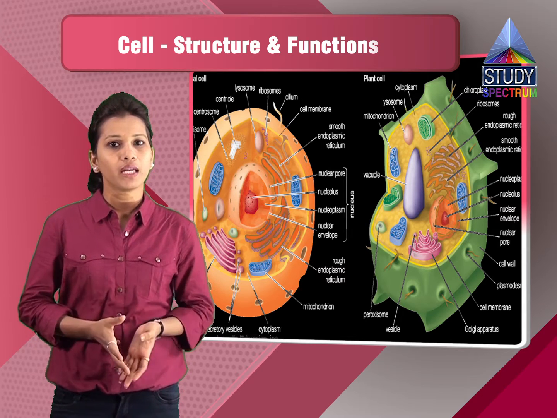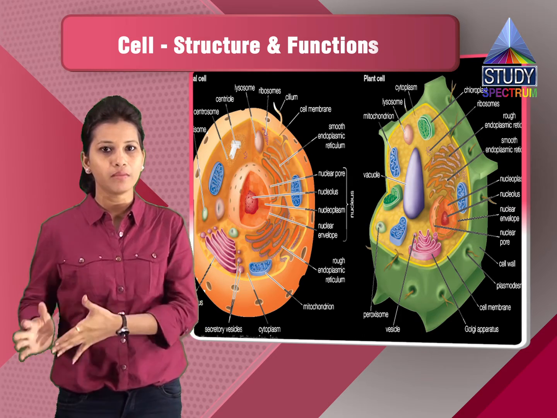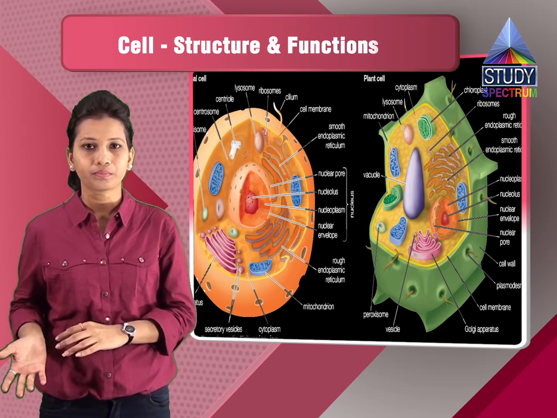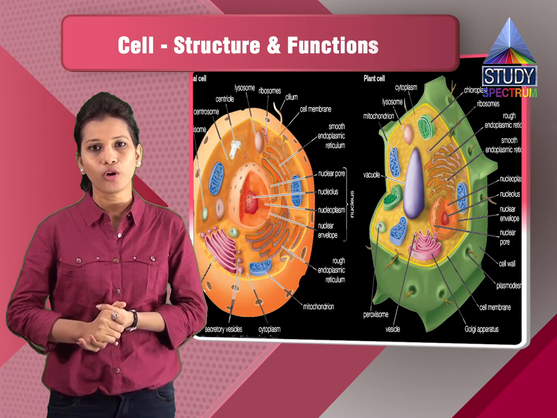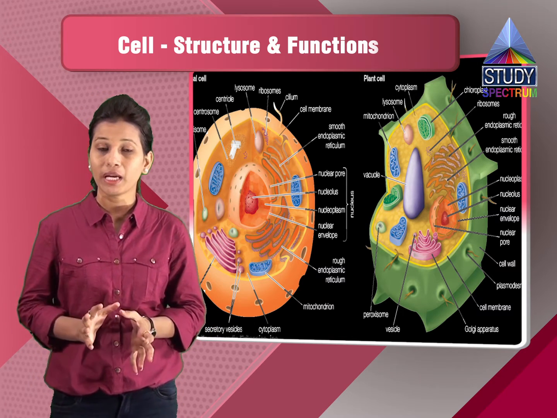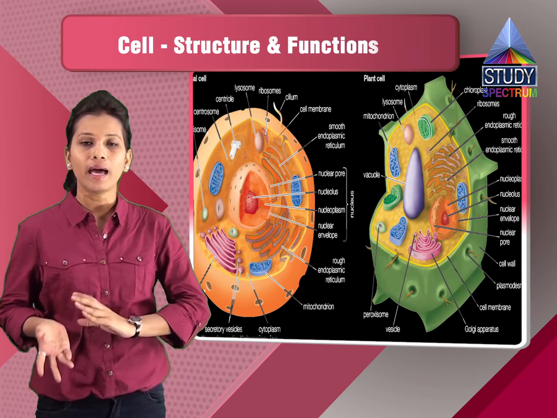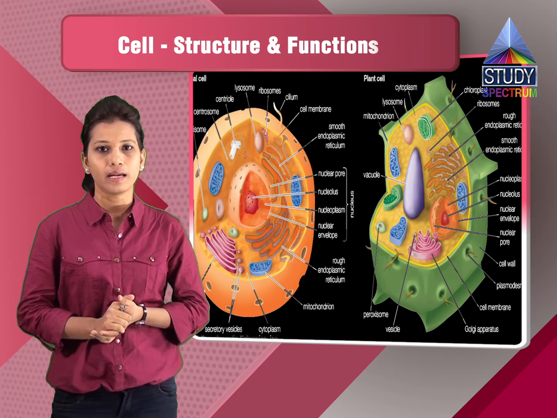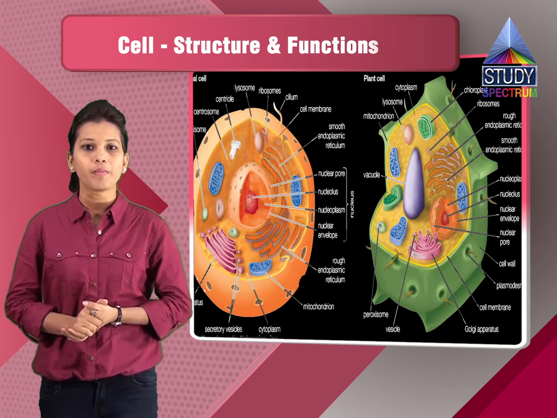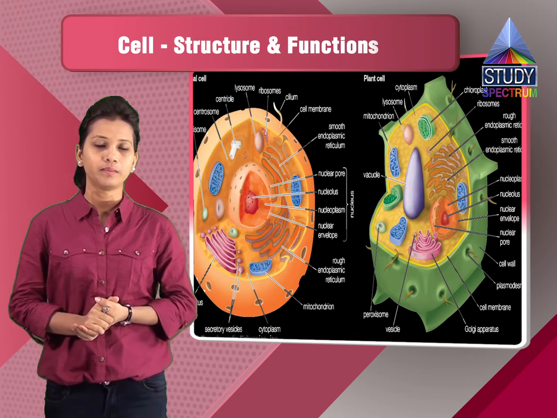The outermost covering in case of plant cell is the cell wall, and the outermost covering in case of animal cell is the cell membrane. As I've told you, the cell membrane is nothing but the fluid mosaic model, and it is the semi-permeable membrane which allows only certain elements inside, and does not allow certain elements which are harmful to the cell inside the cell. So this way, the semi-permeable membrane is the outermost covering in case of the animal cell.